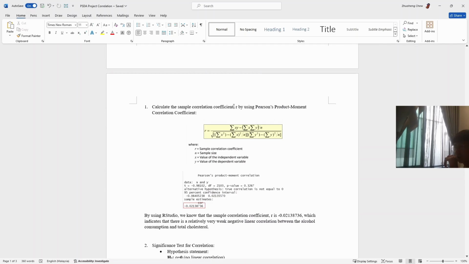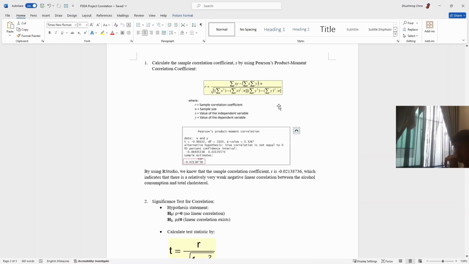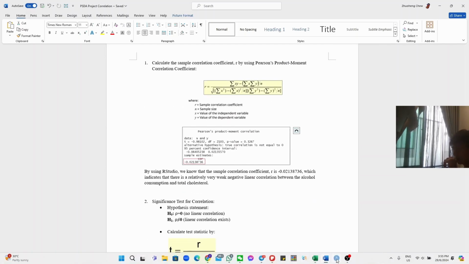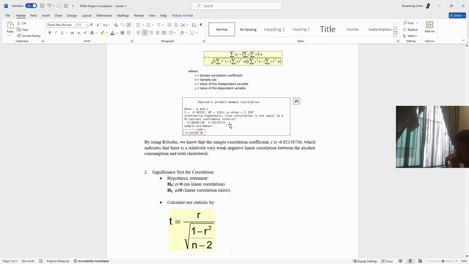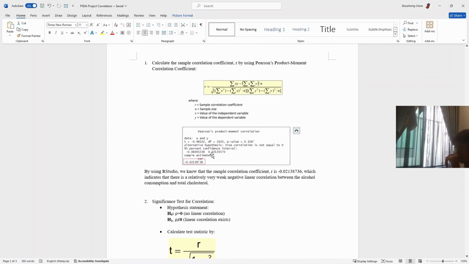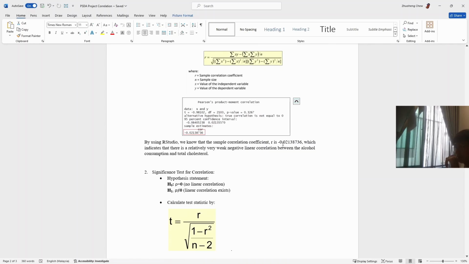After that, I calculated the sample correlation coefficient r by using this method. This is the result produced in my R here, as you can see. I have highlighted it. This is my r, the sample correlation coefficient. Based on this negative value, I know that this is a negative linear correlation, but this value is too far from -1 and very close to 0. So this is a very weak negative linear correlation between alcohol consumption and total cholesterol.